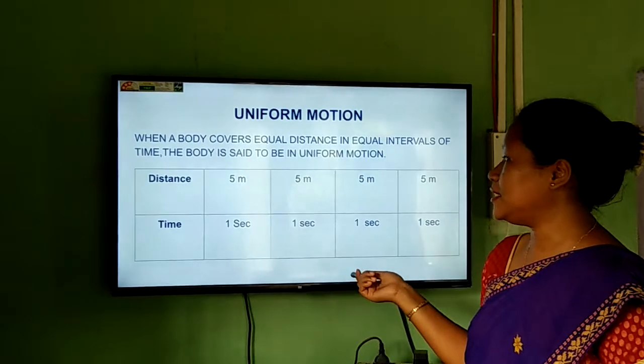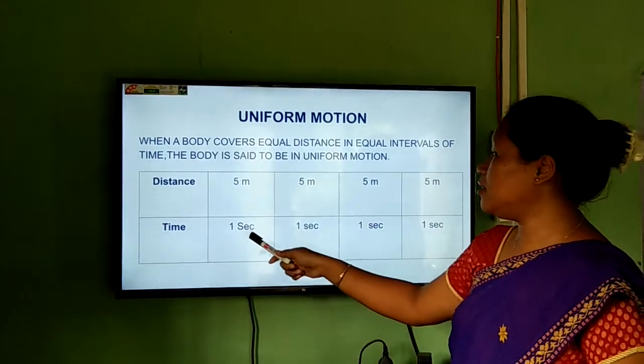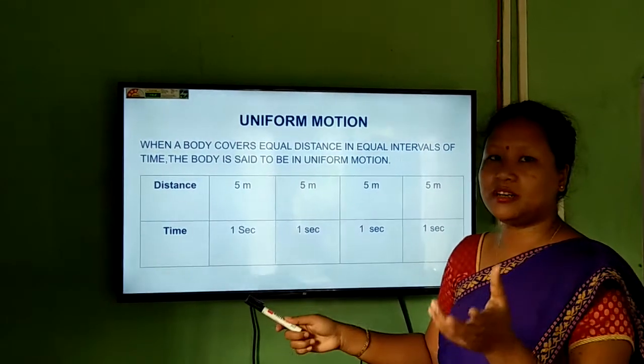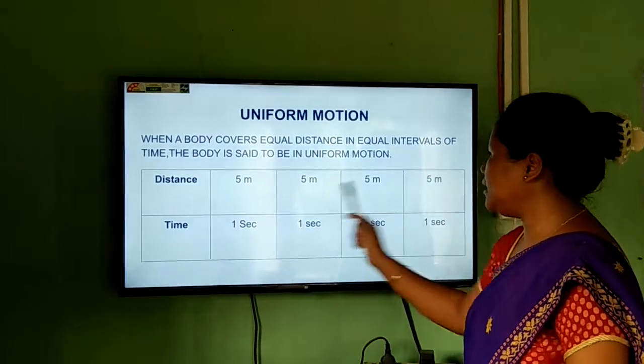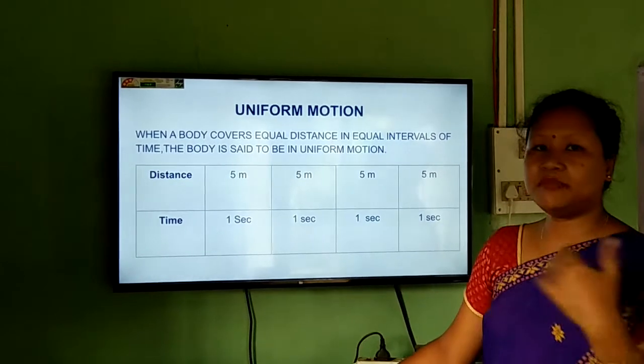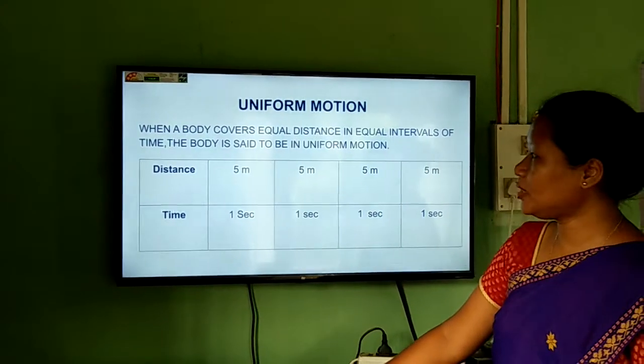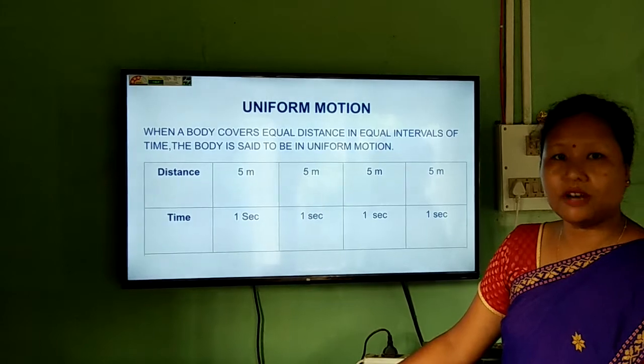So here what can we see? We can see that the body or the object, here the object is the car, is covering equal distance in equal intervals of time. The time interval will also be equal. Then it is said to be in uniform motion.